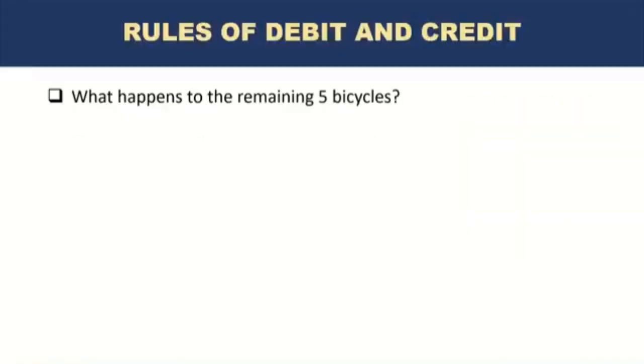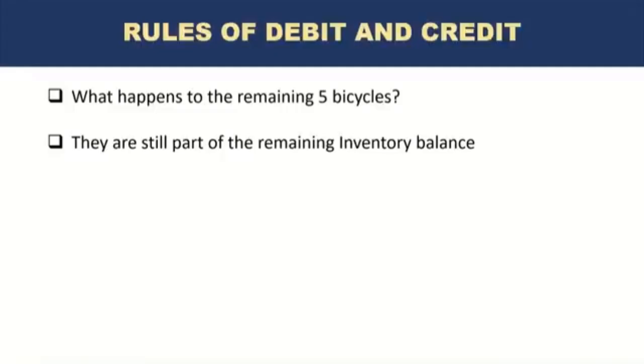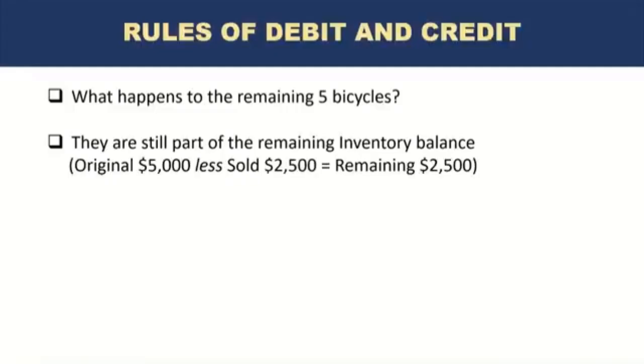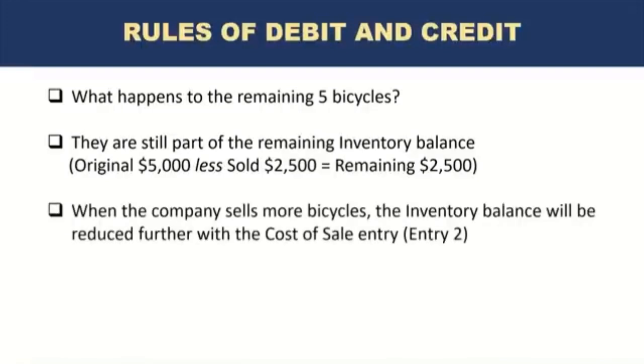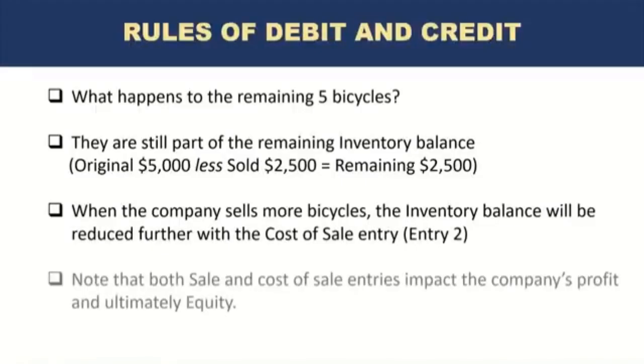Now what happens to the remaining 5 bicycles? They are still part of the remaining inventory balance. So the original $5,000 was the original cost of inventory of 10 bicycles. We sold 2,500. The remaining $2,500 will still be in the inventory account in the books of the company. When the company sells more bicycles, the inventory balance will be reduced further with the cost of sale entry, the entry number 2 that we just looked at.